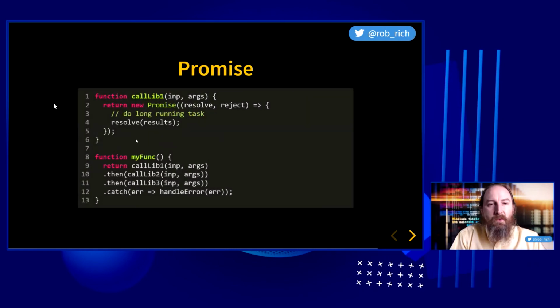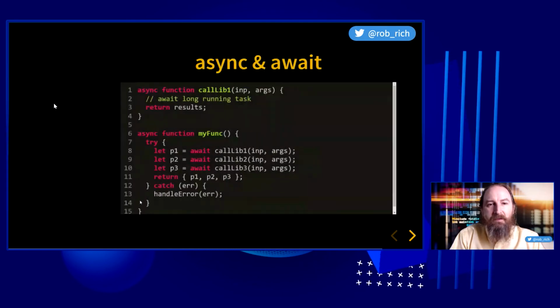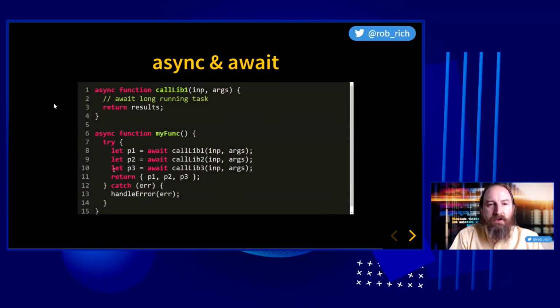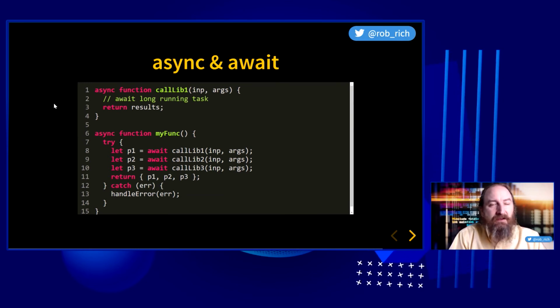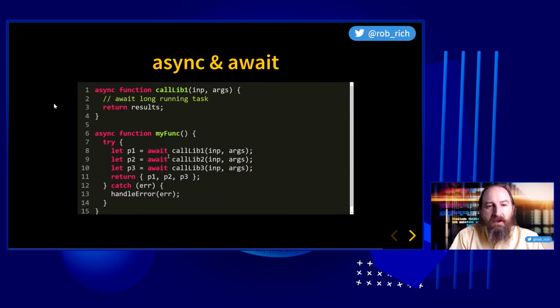So what was this kind of big promise chain of .then, .catch? Now we can turn into async and await code, where we can now use try and catch again, and we can start to think about it synchronously. Now, this is asynchronous code, but it kind of feels synchronous, and we can kind of reason about it in a synchronous way. We'll put an async designation on the top of our function, and then we will await them to be able to get the results in turn, marking this as an async function as well.